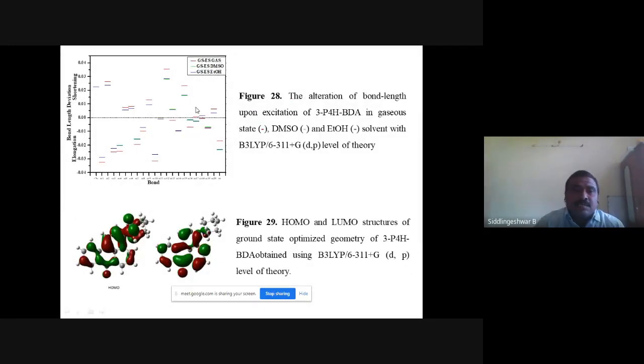We can see this graph here. You can see there is a clear change when we go from gas phase to solvent phase. There is a clear change in the bond length. This shows that the geometry of the molecule is affected by the solvent, and we can see differences in the graphs. So these are the HOMO-LUMO graphs. The HOMO, highest occupied molecular orbital, and LUMO, lowest unoccupied molecular orbital, graphs clearly show that when the molecule is excited, there is an electron redistribution in the molecule.